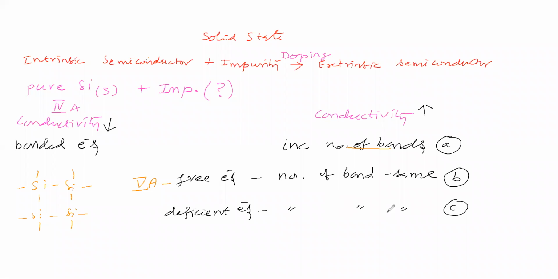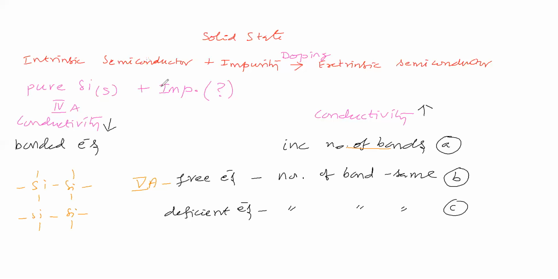The same number of bonds but deficient in electrons. So this impurity makes the same number of bonds with silicon but is deficient in electrons. How should this valency be? This valency is less than silicon's valency, then it will make the same number of bonds but be deficient in valence electrons for bonding.